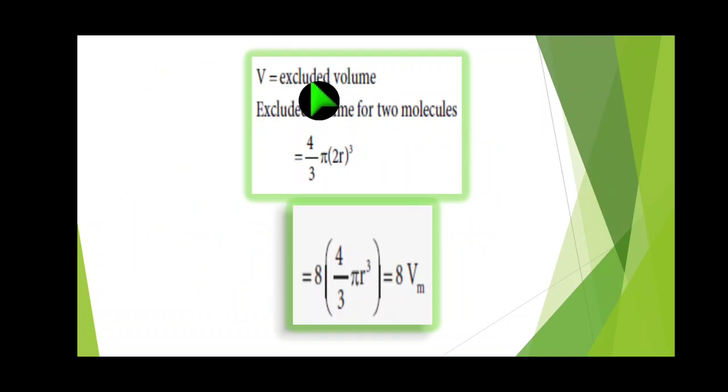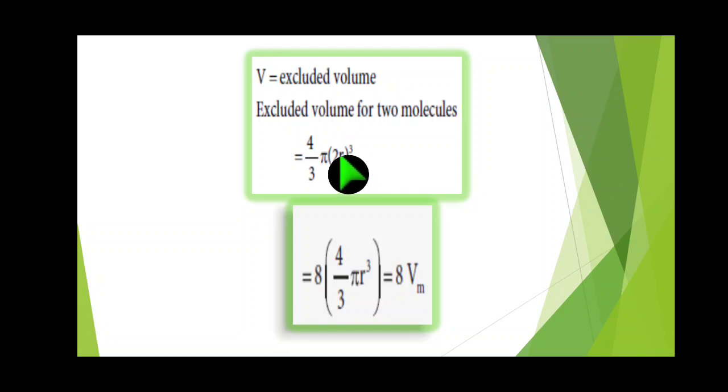So V equals the excluded volume. The excluded volume for two molecules: we know the formula for a sphere, 4 by 3 pi r cube. In the place of r, substitute the diameter value 2r, so 4 by 3 pi (2r) whole cube. Now 2 power 3, what's the value? 8.